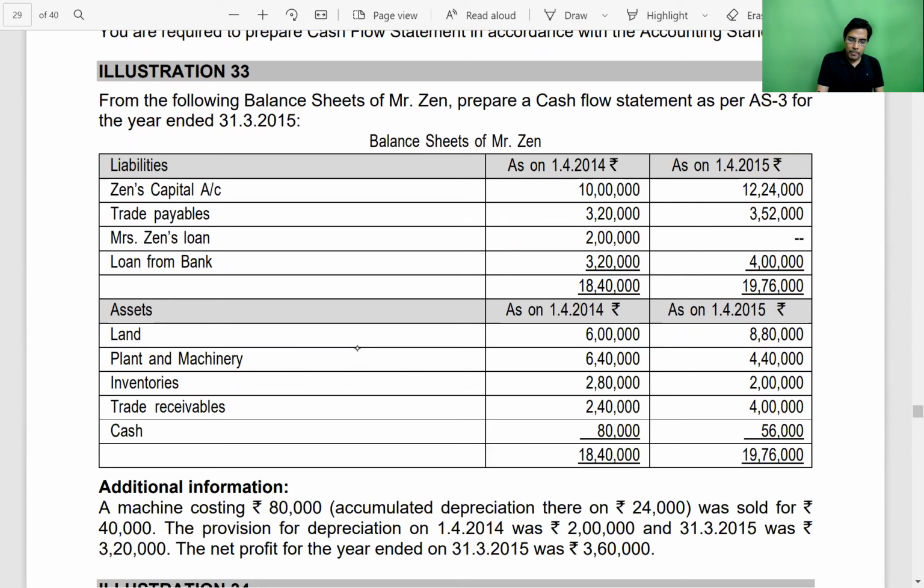Question number 33. Again, pause the video once you read the entire question. A few things which we have to discuss. First of all, it is a proprietorship organization. It is not a partnership organization. It is not a company organization. It is a proprietorship organization.